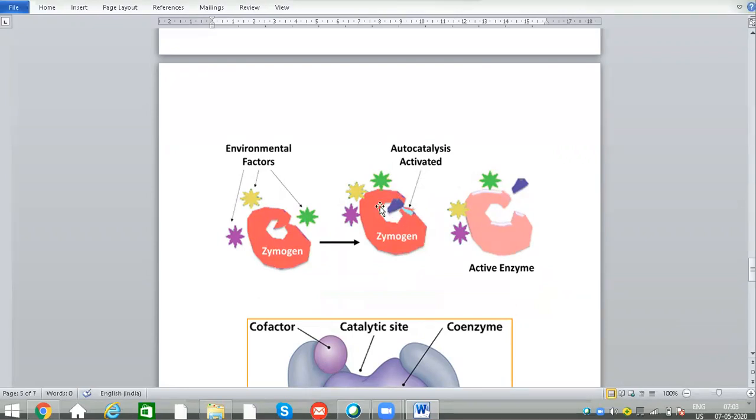Due to removal of these polypeptide chains, the active site, the open site, will be produced. This is called an active enzyme. Now the enzyme is activated and ready for the formation of the enzyme substrate complex. That's why these zymogens are also called proenzymes, primitive enzymes.